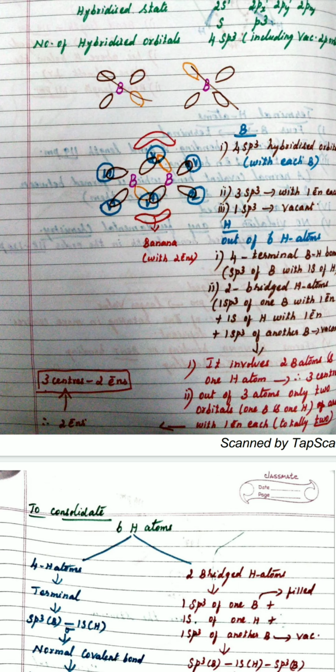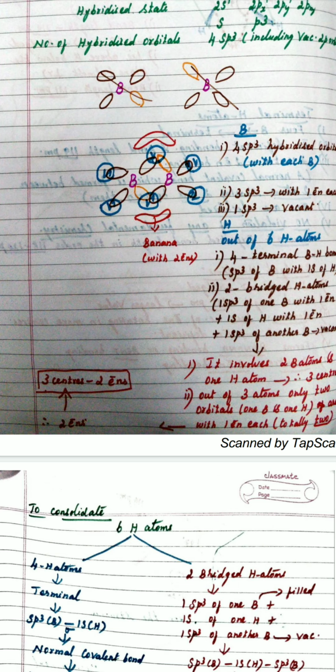So if we consider the bridged hydrogen atoms, out of these, 4 will be terminal, which I have explained. Now the 2 more here form a banana type of bonding. How? The filled sp3 hybridized orbital of boron, with the empty sp3 hybridized orbital of the other boron, and the 1 electron of the 1s orbital of this hydrogen, the 3 of them join together to form a bond here. That is a banana type of bonding.